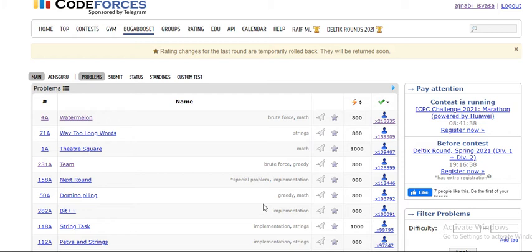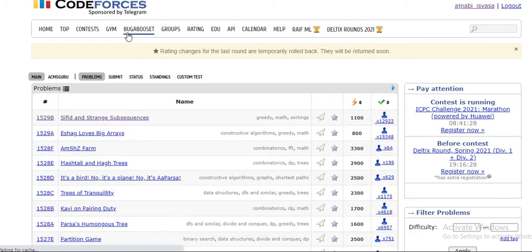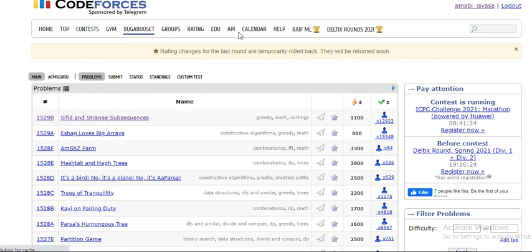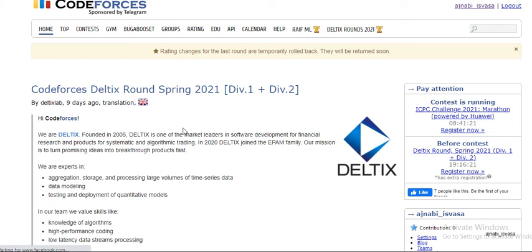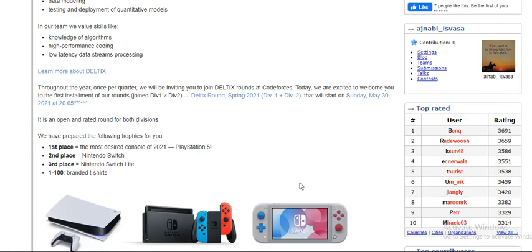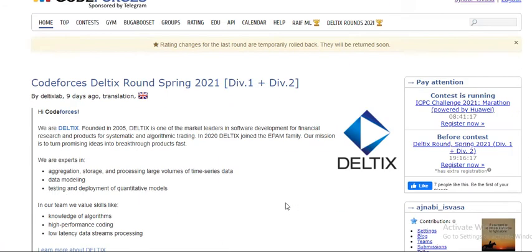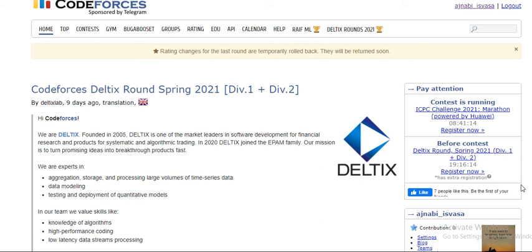So what you can do here is, the main thing is you just have to come to the Codeforces site. The home, top, contest, groups, rating, edu, API, calendar are not of much use. I just want to tell you about the home. You can find many news items related to coding here, and you can find the different contests which are running. Once you are comfortable doing coding here, you can also go for the contests.